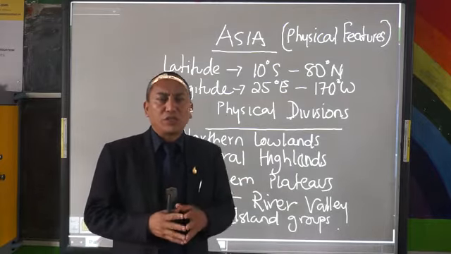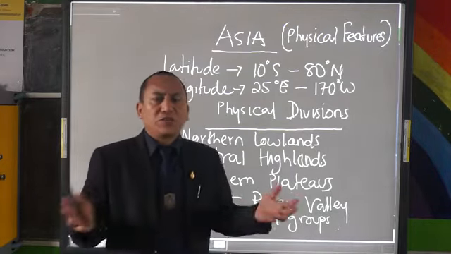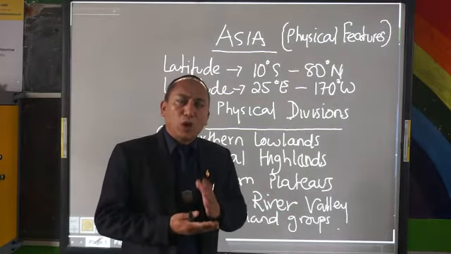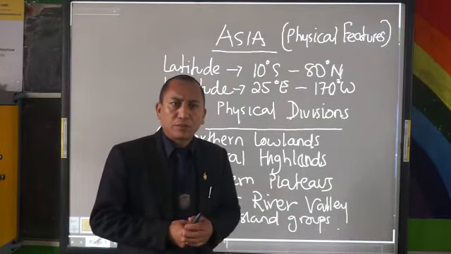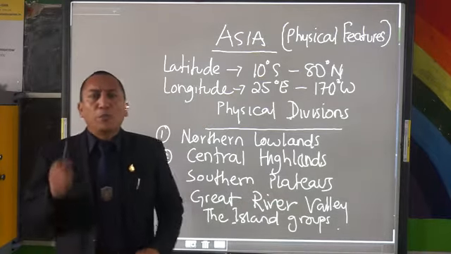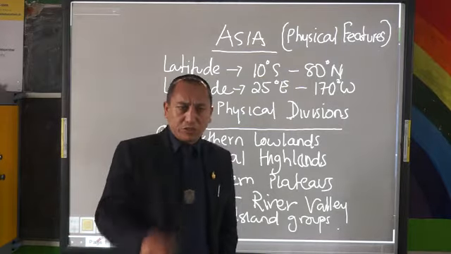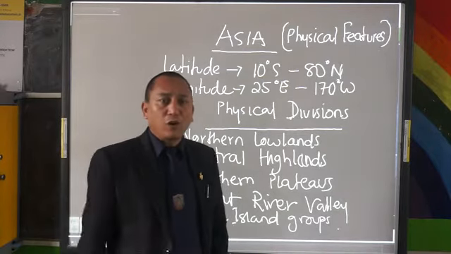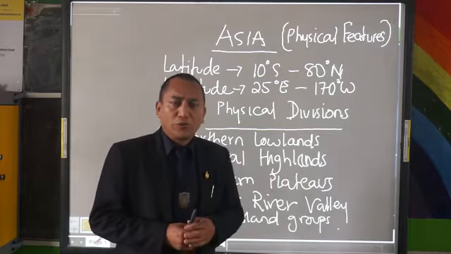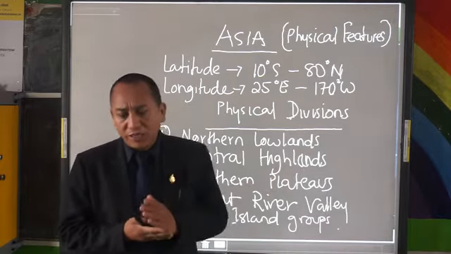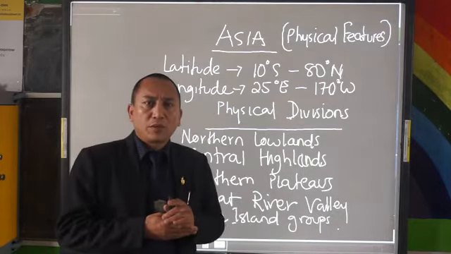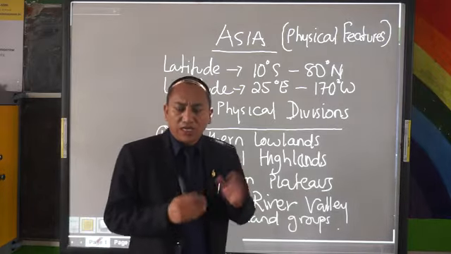It is the largest continent, in terms of area and population. 60% of the world's population is found in Asia, and it occupies an area of almost 44.4 million square kilometers.